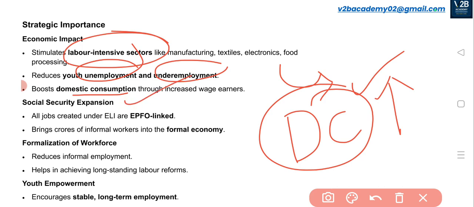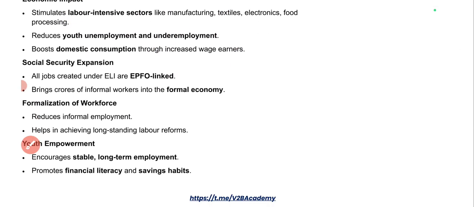Social security expansion is another benefit that we get. As this particular scheme is focusing on EPFO linked things, even the employers need to get registered under EPFO. Even employees need to register under EPFO in order to get the incentive. Because the scheme is EPFO linked, definitely these workers will become formalized. Those people will be part of the formalized sector. Because they are becoming part of the formal economy, social security benefits will be given to them. And this will help in formalization of the workforce.